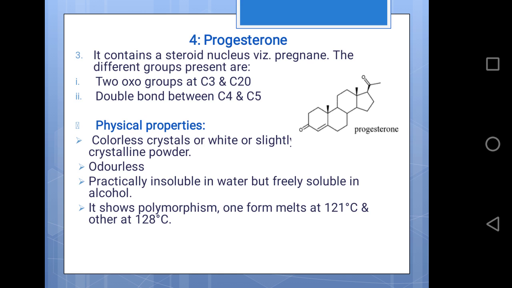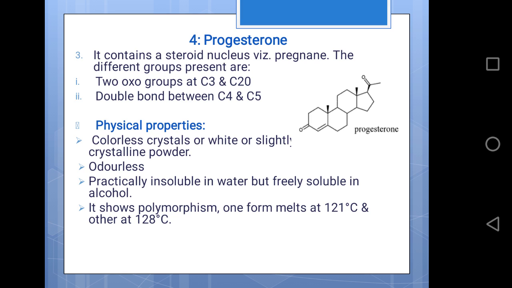Next comes progesterone. It contains the steroidal nucleus pregnane. The different groups present are 2 oxo groups at the C3 and C20 positions, and a double bond between C4 and C5. The physical properties: colorless crystals or white crystalline powder, odorless, practically insoluble in water but freely soluble in alcohol.